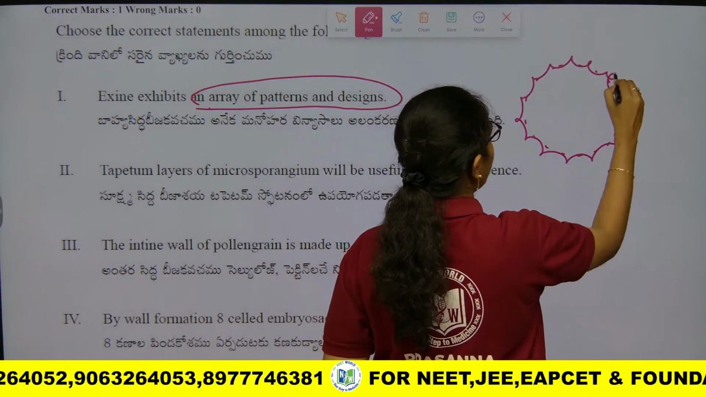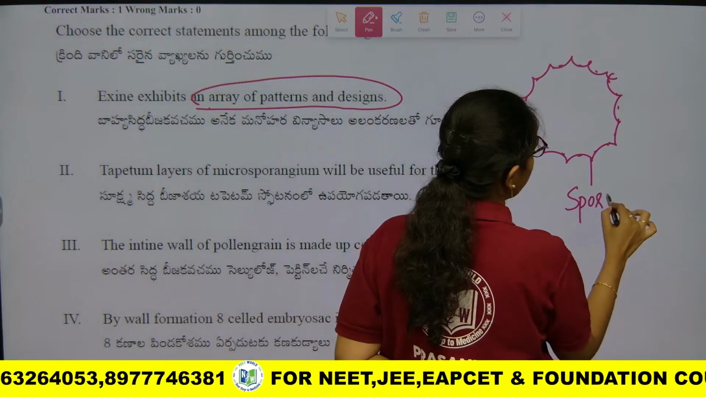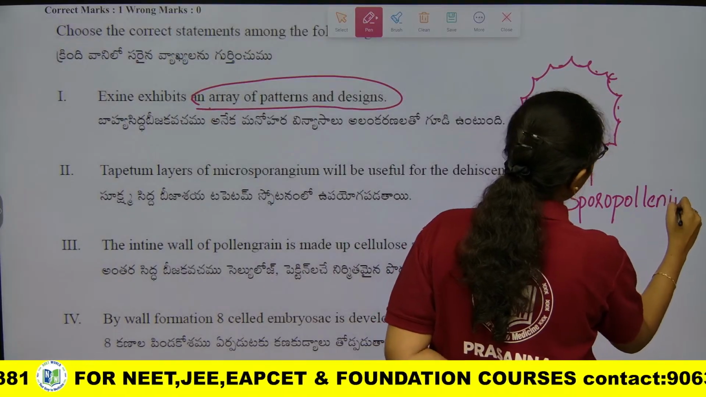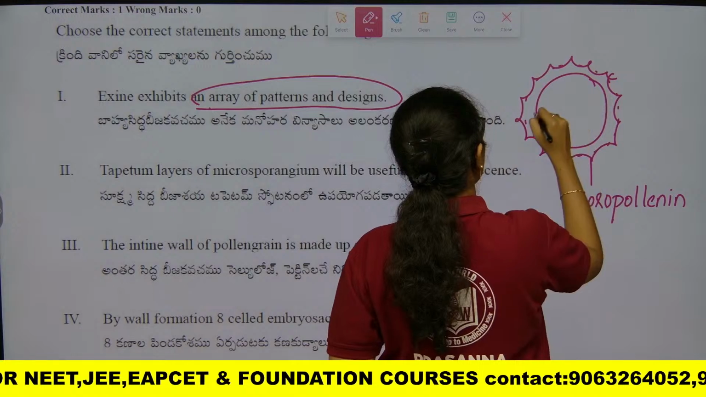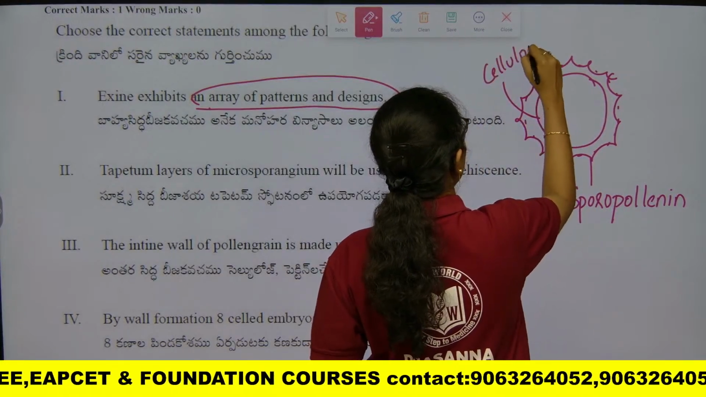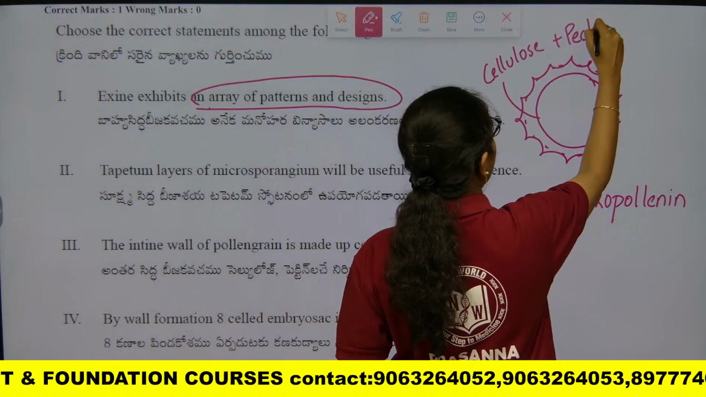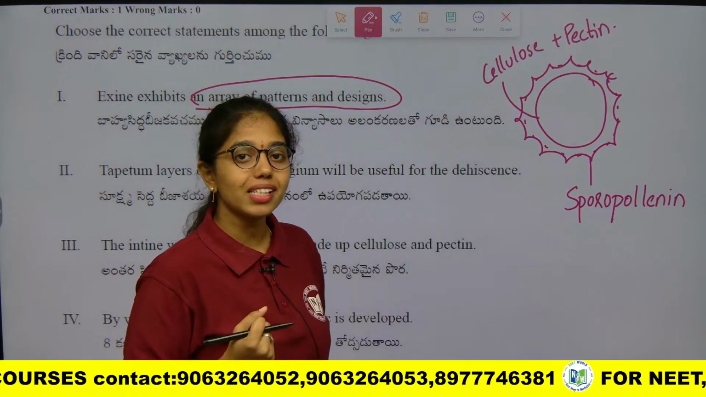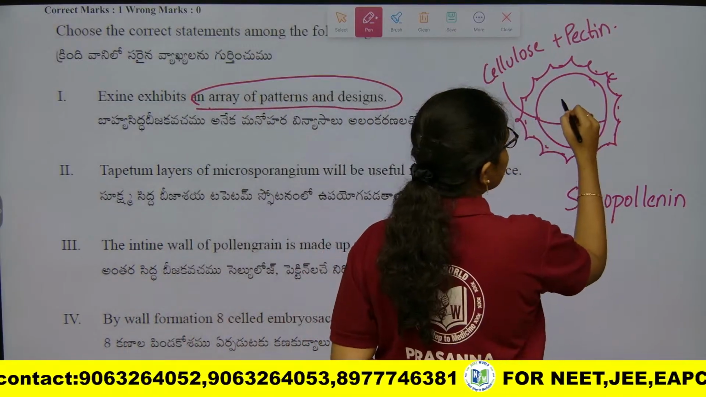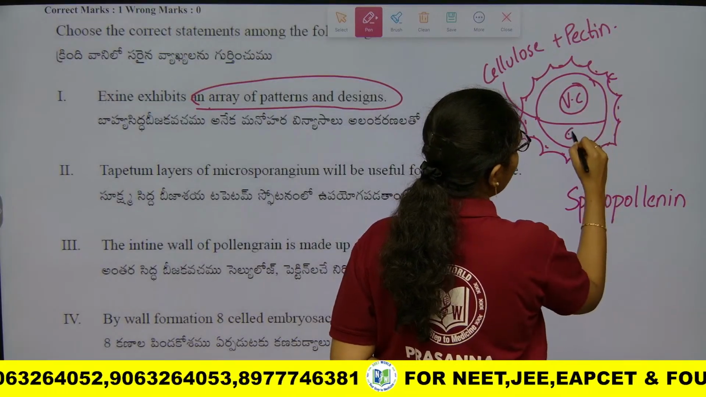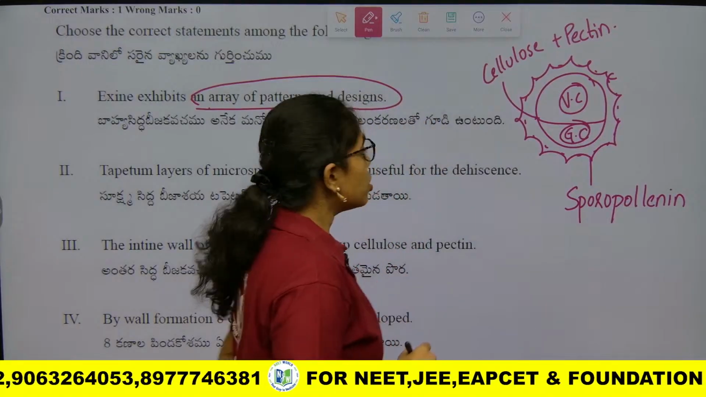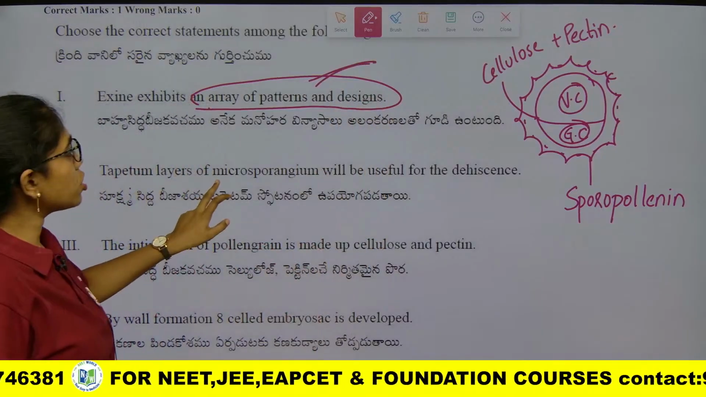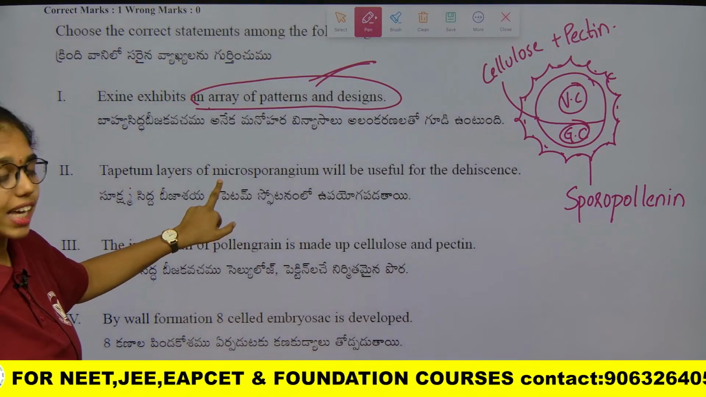Exine wall is made up of what? Sporopollenin. Okay, exine wall is made up of sporopollenin. Intine wall is made up of what? Cellulose and pectin. And mostly in 60% of angiosperms, in what celled stage are pollen grains liberated? Two celled stage. One is a large vegetative cell and one is a small generative cell. Clear, ma? So now if you see, exine exhibits an array of patterns of designs, true. Tapetum layers of microsporangium will be useful for dehiscence, wrong.